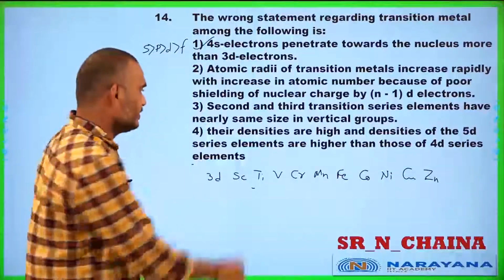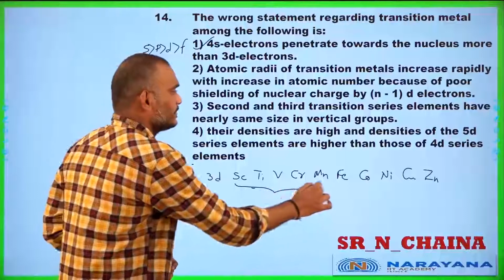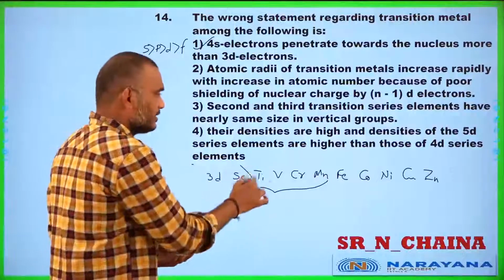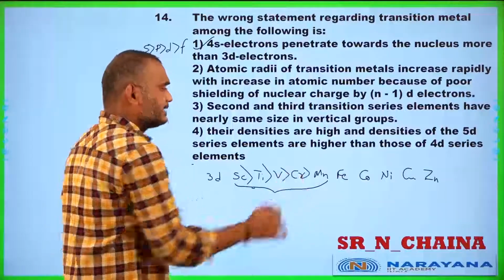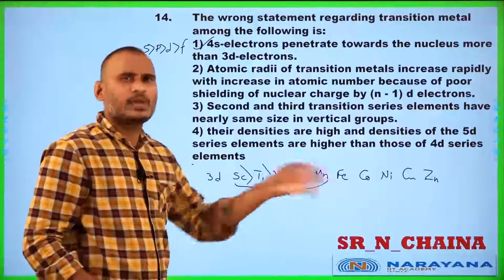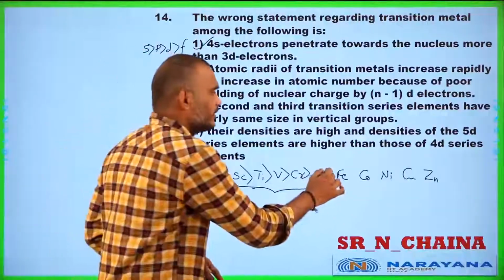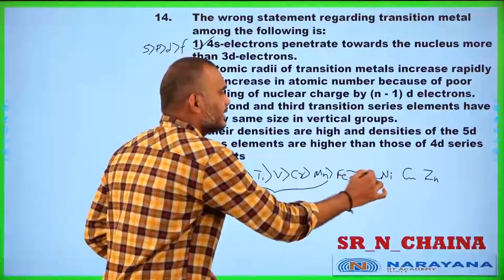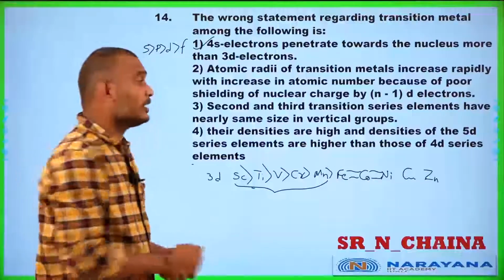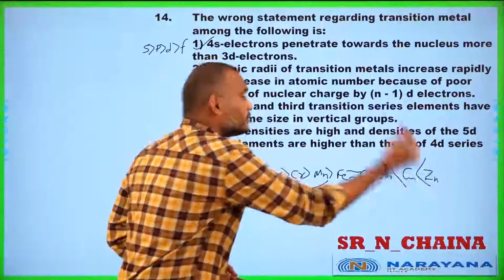Have you observed or not? From scandium to manganese, atomic radius slowly decreases, we can say nearly equal also. Then from iron onwards it is absolutely equal, and for copper it increases.